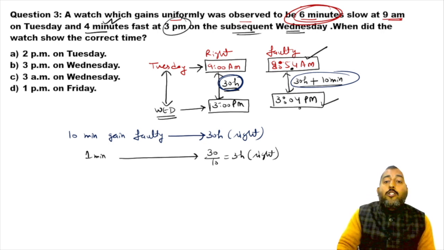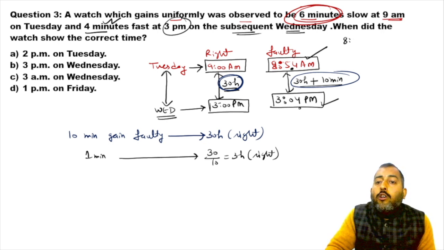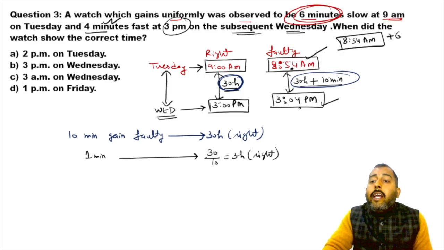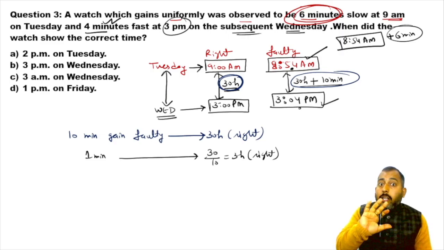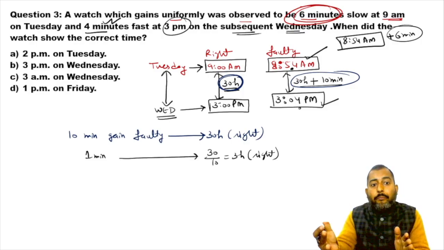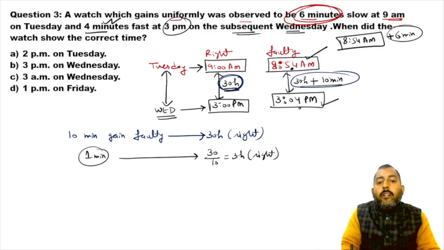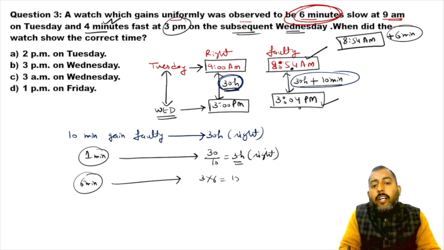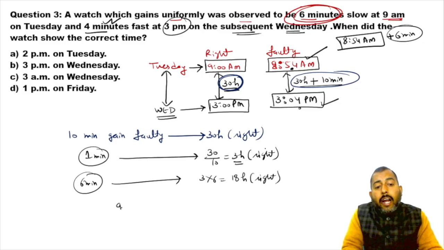Suppose now it is 8:54. The faulty clock was showing 8:54 a.m. here. So if the faulty clock gains 6 minutes, obviously it will show the right time. So to gain 1 minute, time taken is 3 hours of right time. So to gain 6 minutes, time taken will be 3 into 6, which is 18 hours of what? Right time.